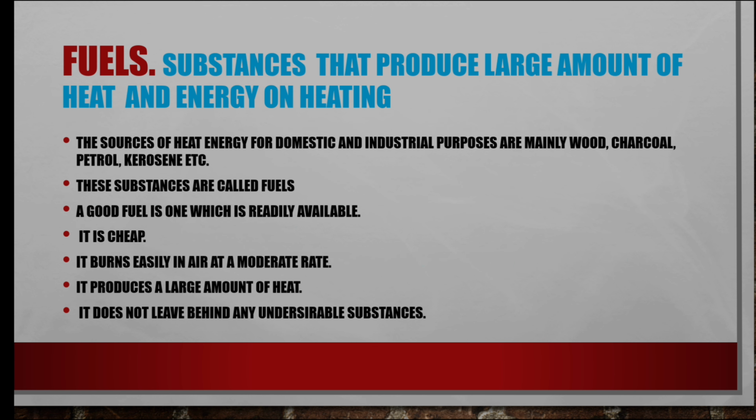Okay, next. Fuels. What are fuels? Substances that produce a large amount of heat and energy on burning. The sources of heat energy for domestic and industrial purposes are mainly wood, charcoal, petrol, kerosene. In our homes itself we use kerosene for cooking. Somebody uses wood for cooking. These substances are called fuels. Now you know what a fuel is, and you have to know the features that a fuel has.